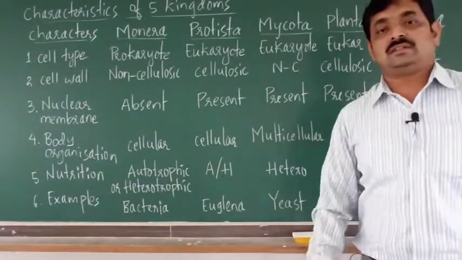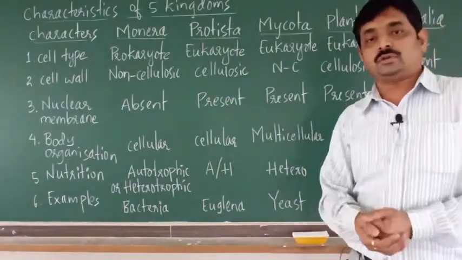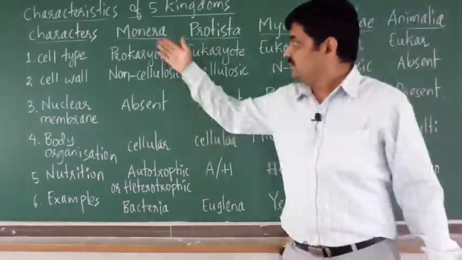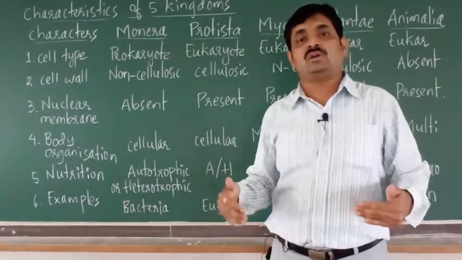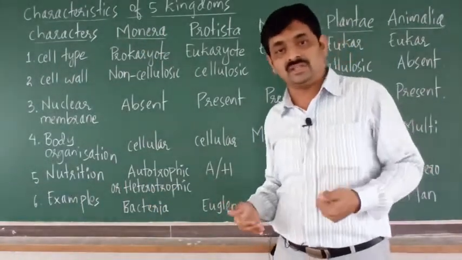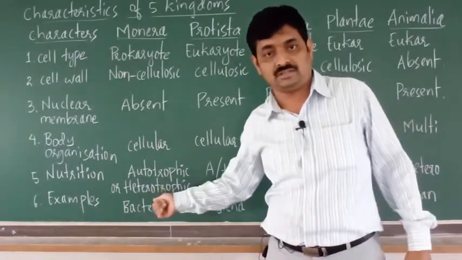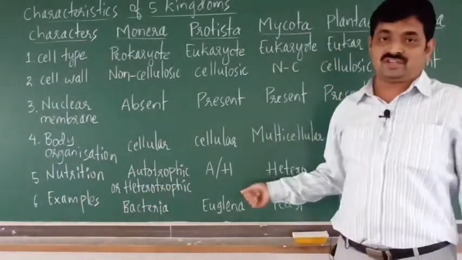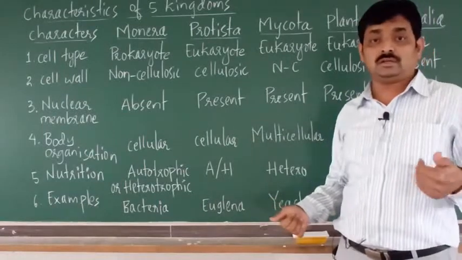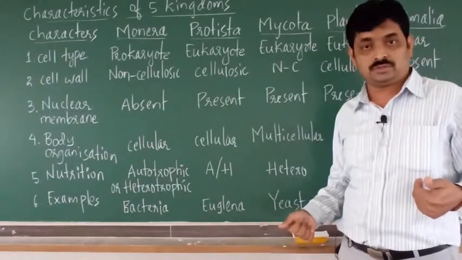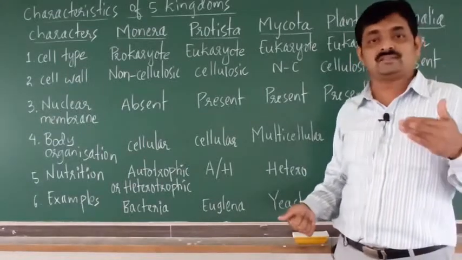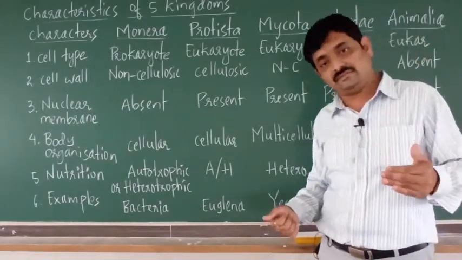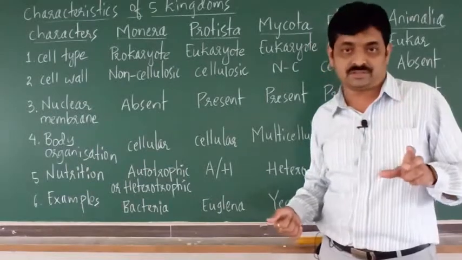Next we shall consider examples of the different kingdoms. In case of Monera, the best examples are different types of bacteria: singular bacterium, many bacteria. In case of Protista, that is unicellular eukaryotes, unicellular means the body is made of a single cell, and eukaryotes means they have a true nucleus.